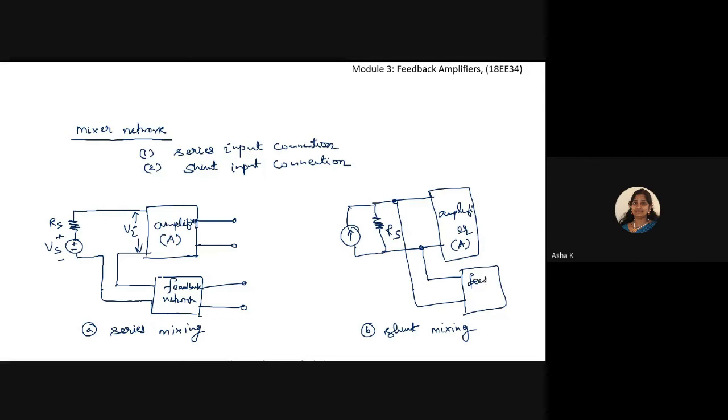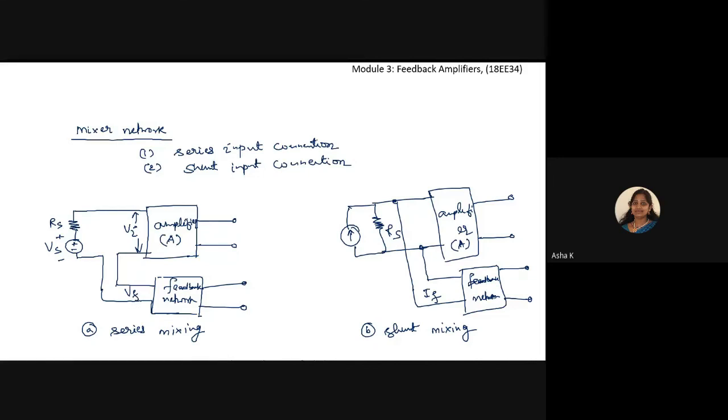Here it is the output of the amplifier circuit that is the input to the feedback network. The current IF is the feedback current that I am going to get. From this, we are going to get the feedback voltage.